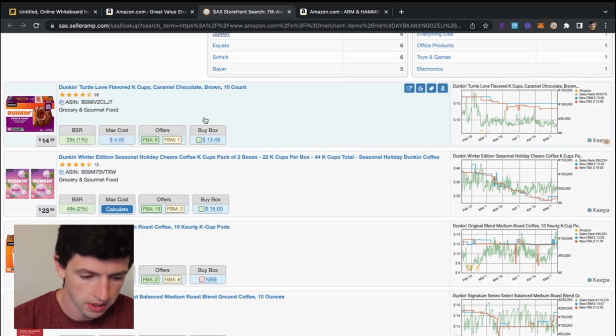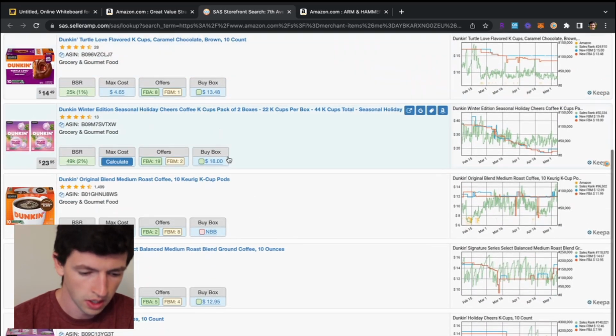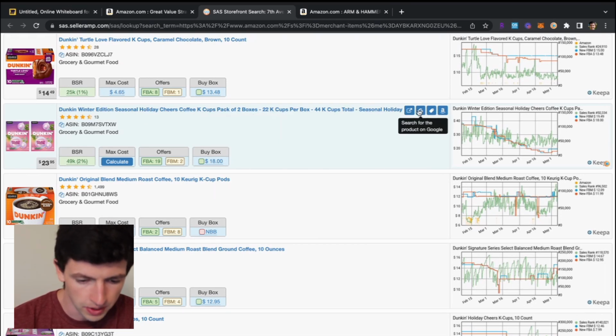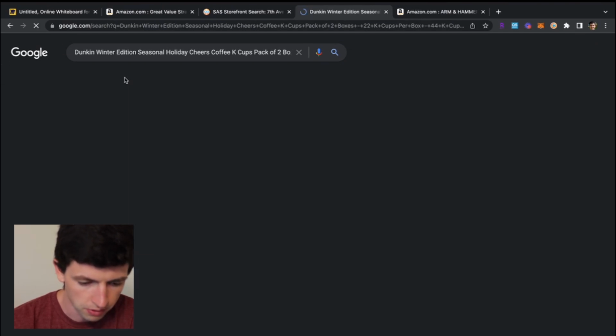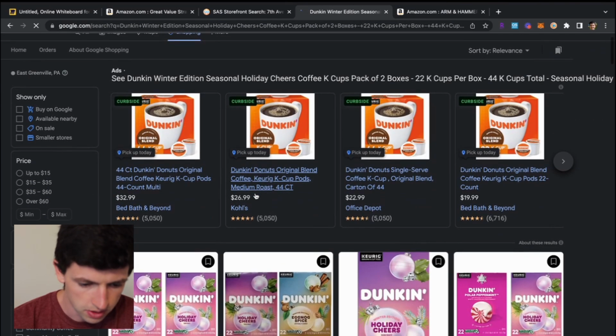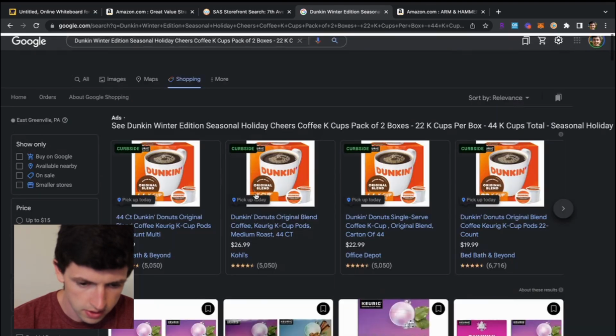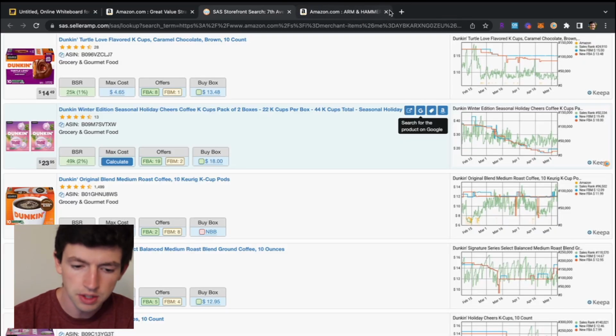So here, I'm not going to look that up because it's under 13. Here is 18, so I can jump in here. It looks like a multi-pack here, but 18, that's fine. Let's see what we can do here. All right, I like to filter over to Google Shopping. See what's good with this. 27, that's not going to work, right? And so that's really just how I do it.